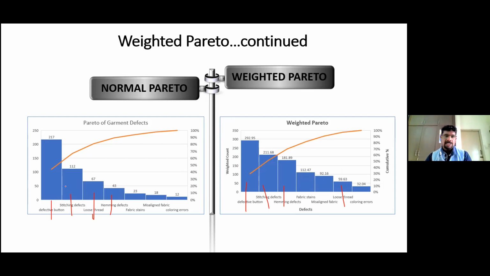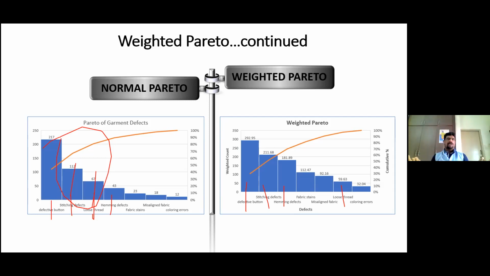So now this weighted Pareto helps me to choose the problems which I have to focus on based on the money, based on the dollars. In this case, there is no large change, but in certain cases, it will lead to many changes in the order of the defects which we have to focus on. So this is how a weighted Pareto can help you to choose the correct problems, which are creating a lot of revenue loss, money loss for you.